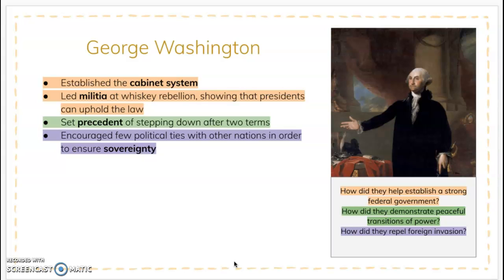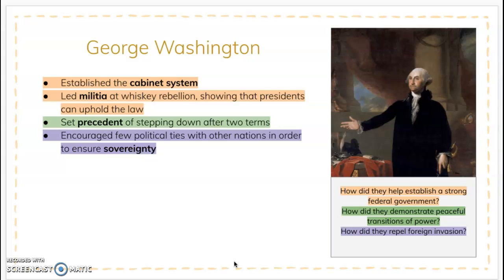So a precedent is a choice or event that occurs and serves as an example for similar cases in the future. For example, by stepping down after his 2nd term, Washington set a precedent for others to do the same. That is to say, the presidents following him weren't required to step down after the same amount of time, but every president until the 1930s did so because of the significance of Washington's actions.